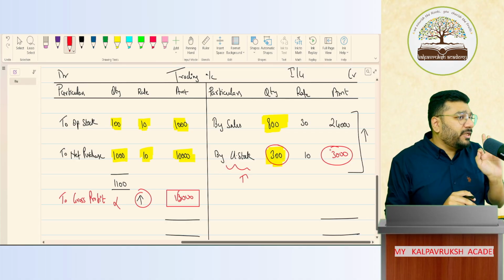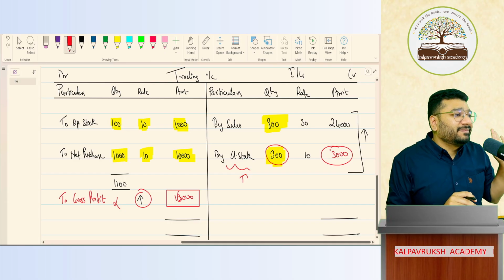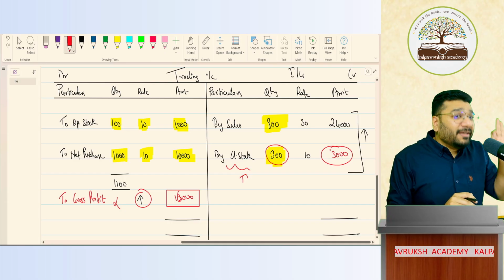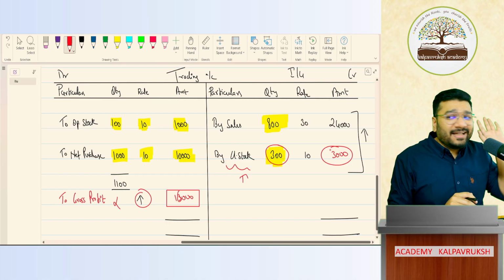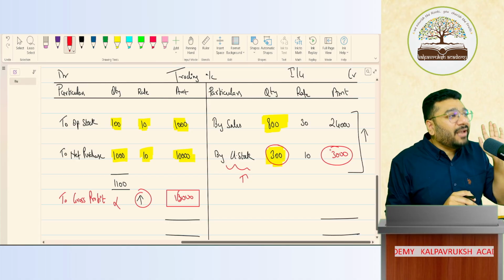Such a question will not come in the foundation exam. You will pass foundation. In Inter also such questions will not come. Inter also you pass. You are sitting in articleship. This question will come. Now, how will you tackle it?